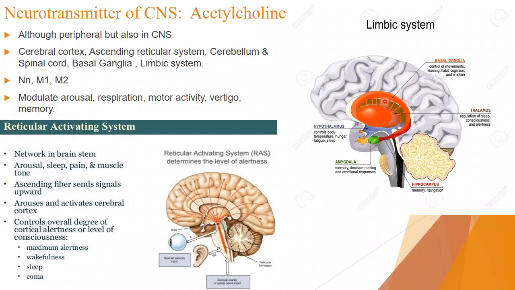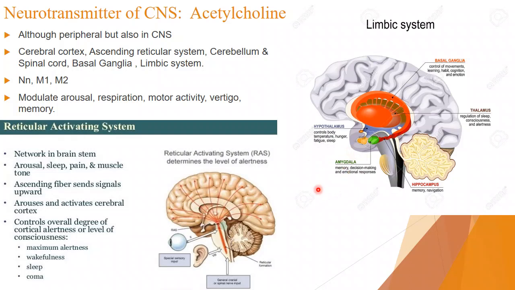Okay, this is the structure of the basal ganglia, right? The basal ganglia, amygdala, hippocampus, thalamus, hypothalamus, and all the other structures make up the limbic system. Here you can see what each is responsible for: the hippocampus for memory and navigation; the thalamus for regulation of sleep, consciousness, and alertness; the basal ganglia for control of movements, learning, habit, cognition, and emotions; the hypothalamus for control of body temperature, hunger, fatigue, and sleep; and the amygdala for memory, decision making, and emotional responses, right?